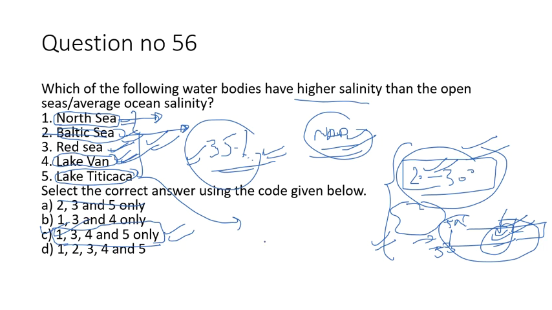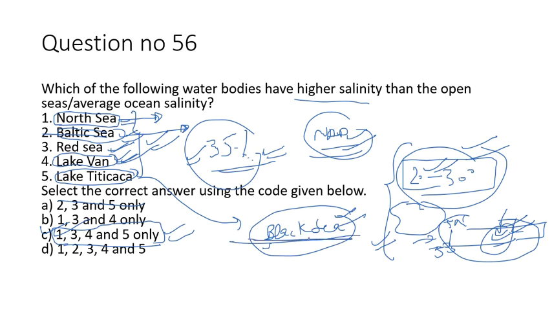There are some other concepts in salinity also. Wherever there is fresh water inflow, the salinity will be less than average. For example, in the Black Sea, a number of rivers which come from the European and Asiatic side fall into the Black Sea. So the Black Sea has salinity which is less than the average salinity.